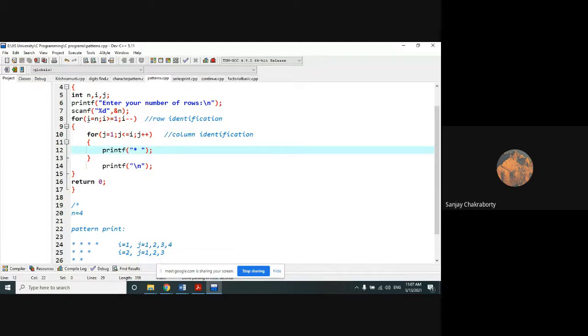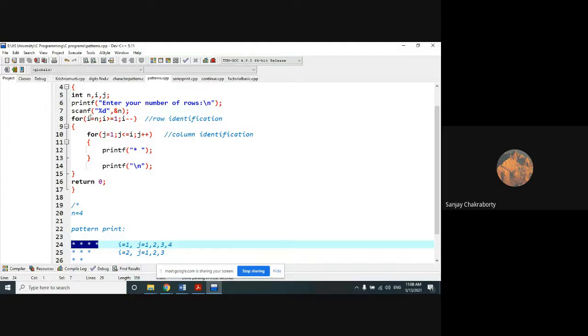So can we write this logic? Let's make a dry run. What is the value of n? Suppose I have given the value of n as 4. So I start with n equal to 4, so i equals 4 right now. It will enter into a j loop for i equals 4. When i becomes 4, j will repeat from 1 to i, that means 1 to 4. So this star will print 4 times.